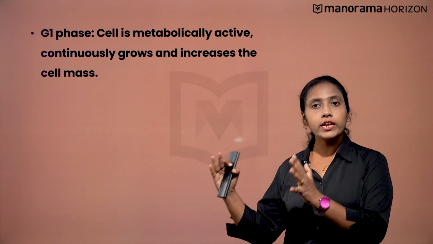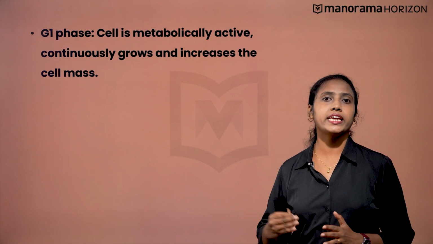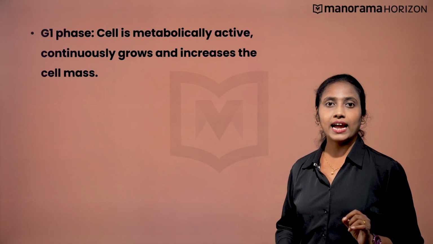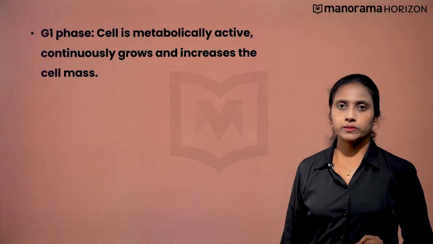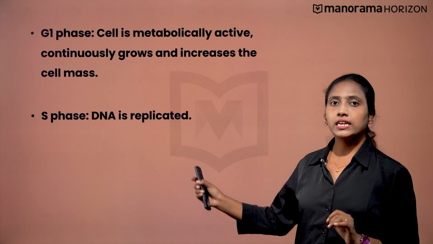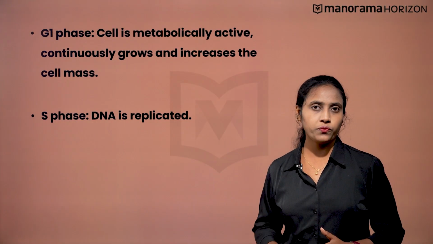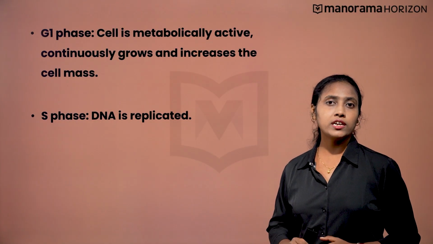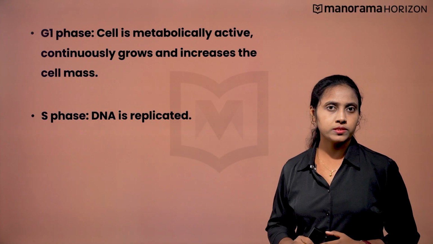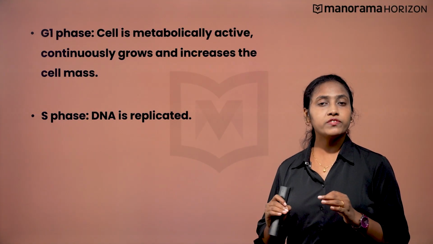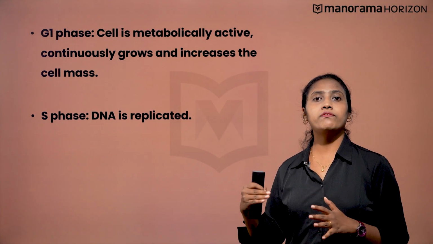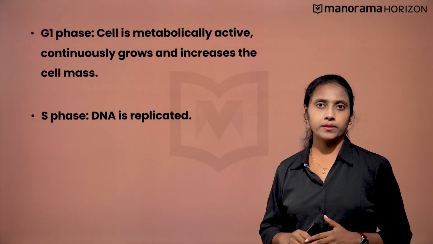Once the cell is fully grown, it enters the second phase of interphase, that is the synthetic phase. As the name says, DNA is synthesized and gets replicated in this phase. This phase lasts for around 8 hours. After the completion of this phase, a cell will have double the content of DNA.